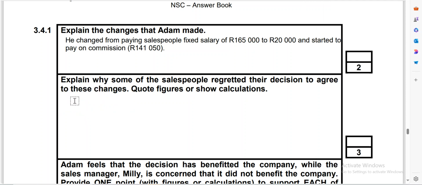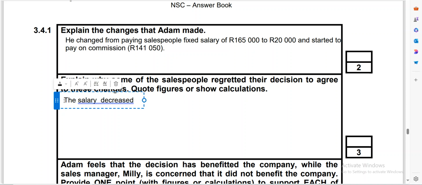So we're going to say the reason is that their salary decreased by, so let's check.